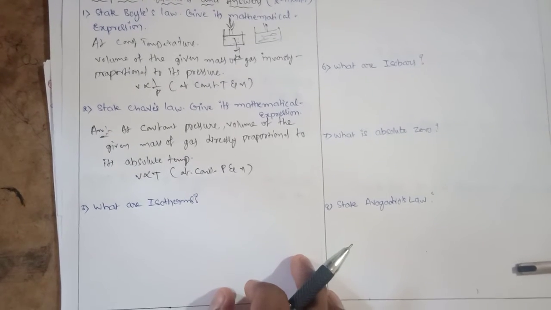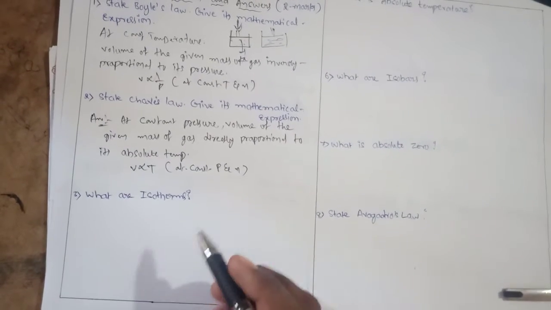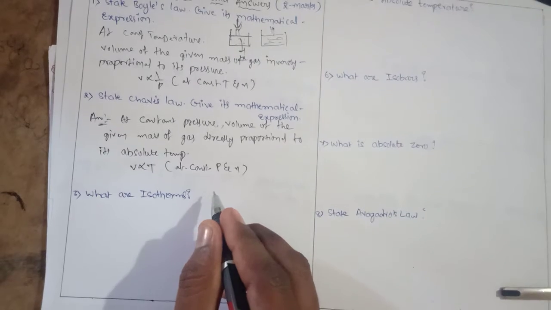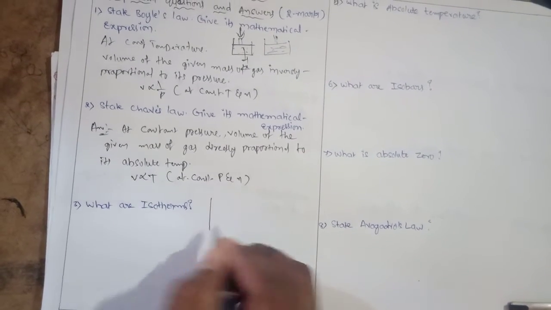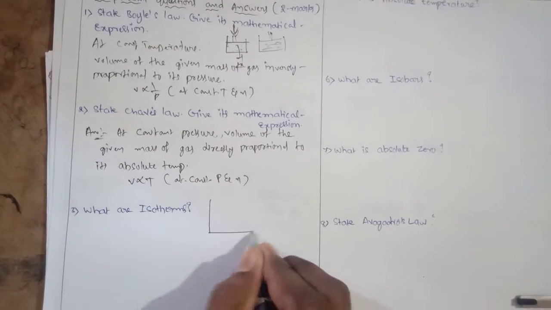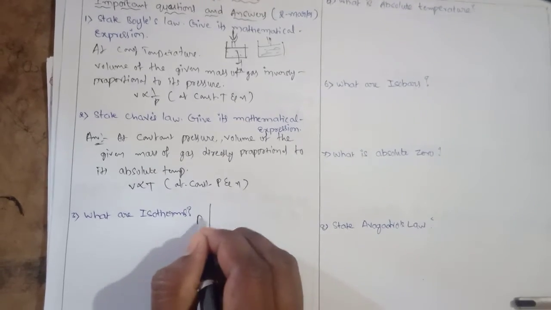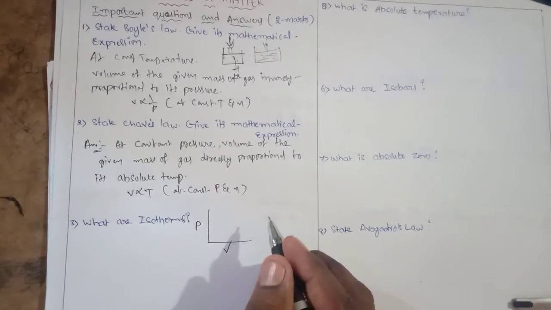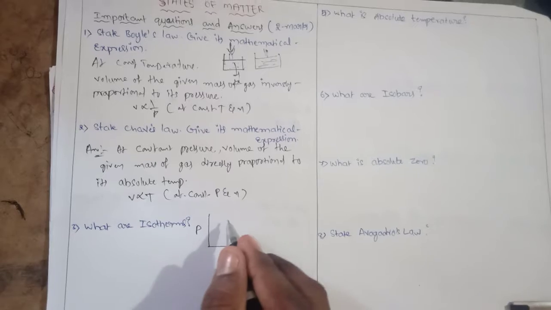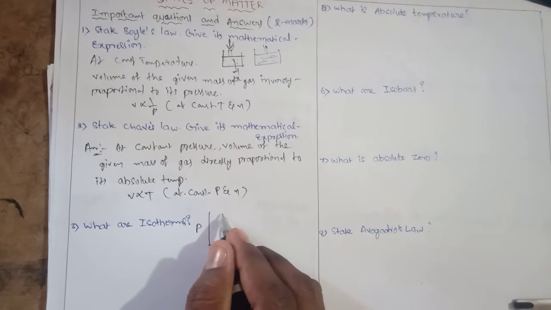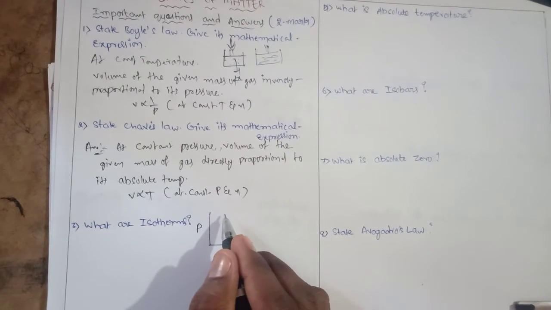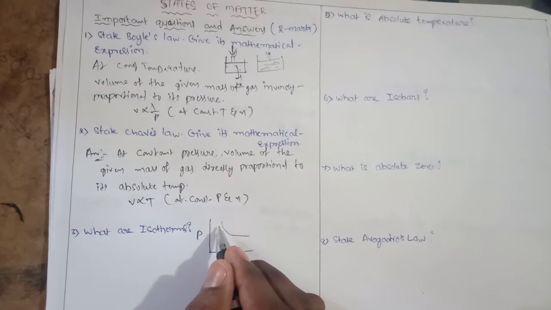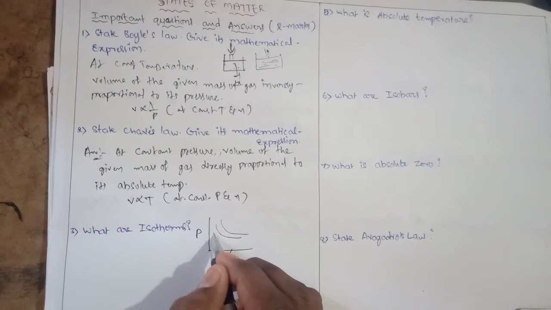Next, what are isotherms? Isotherms are nothing but the graph of pressure versus volume at constant temperature. The graph drawn between pressure and volume at constant temperature gives a hyperbola.